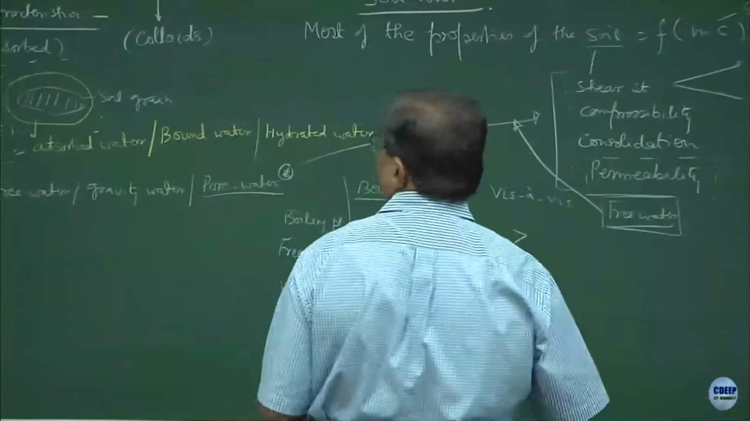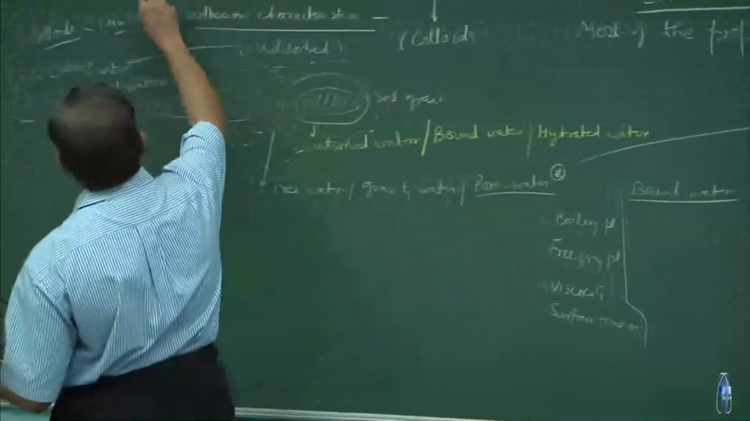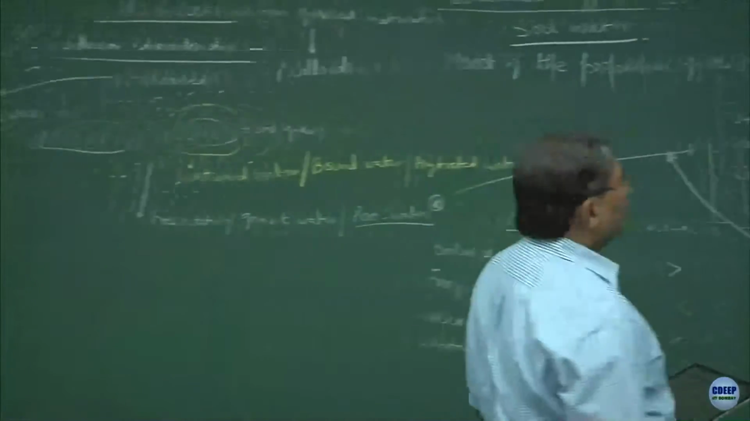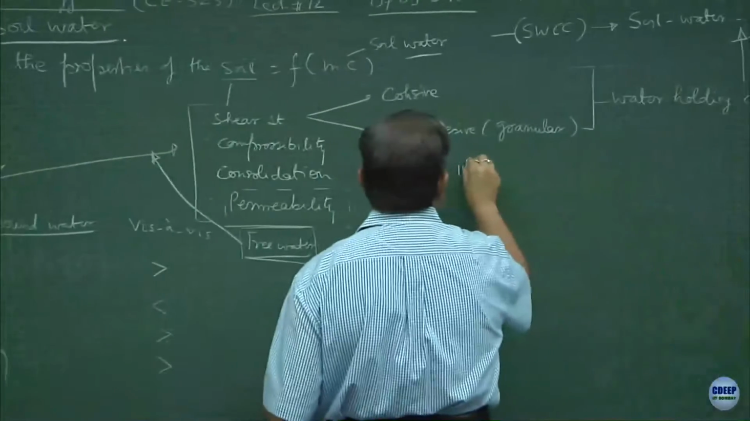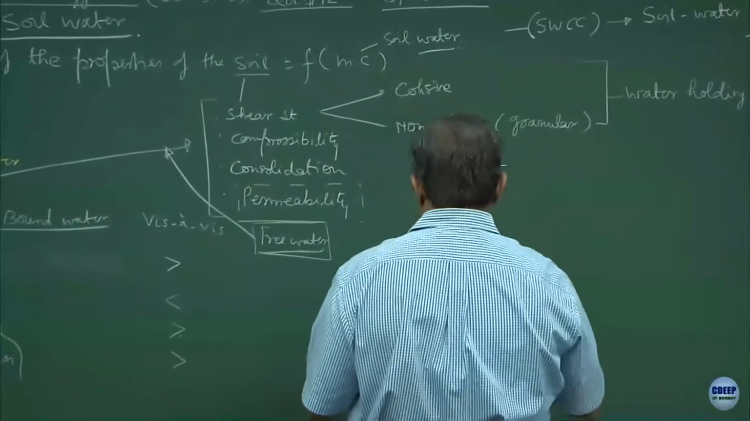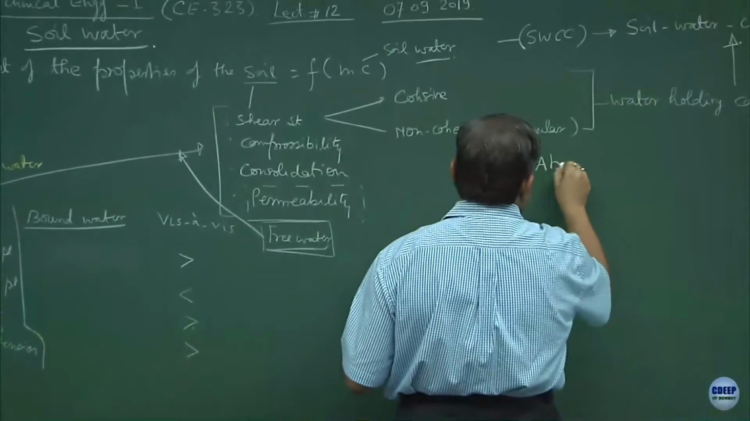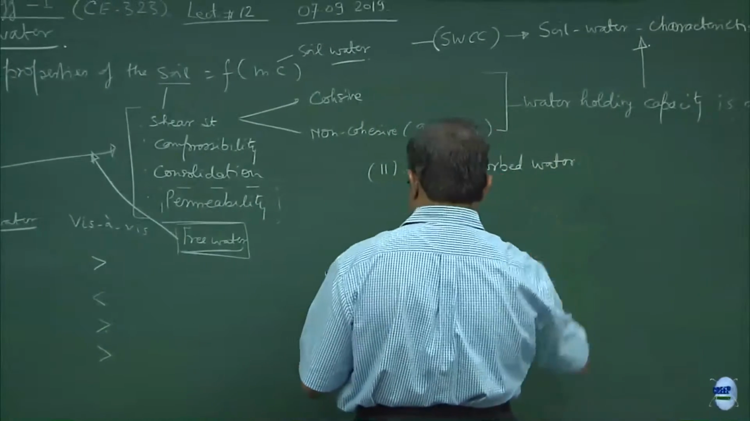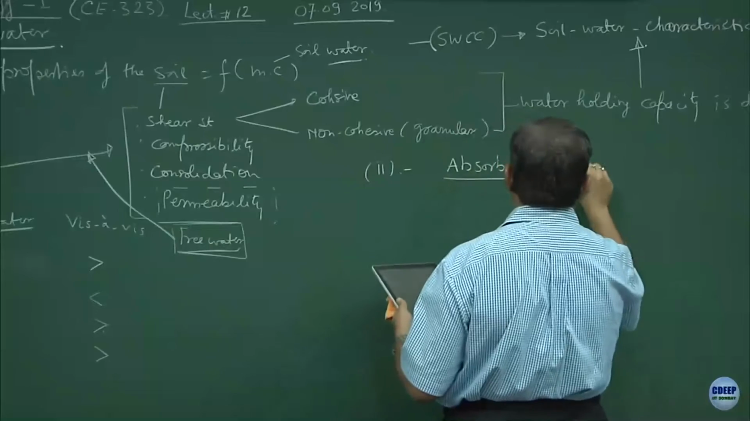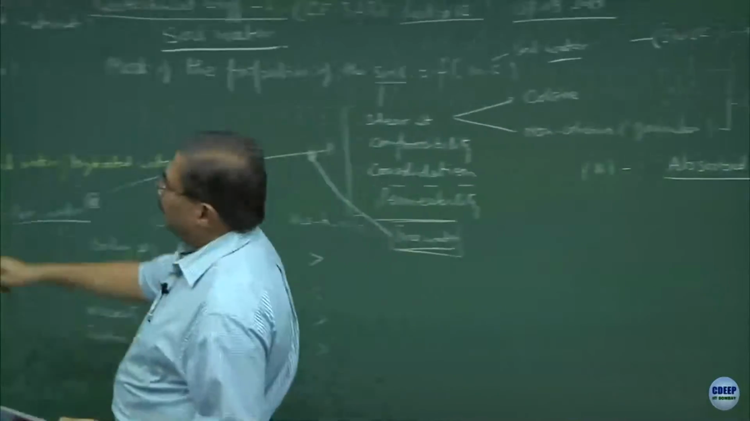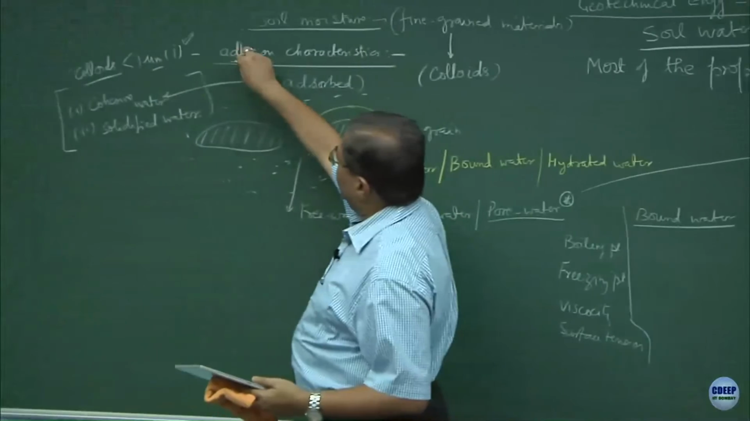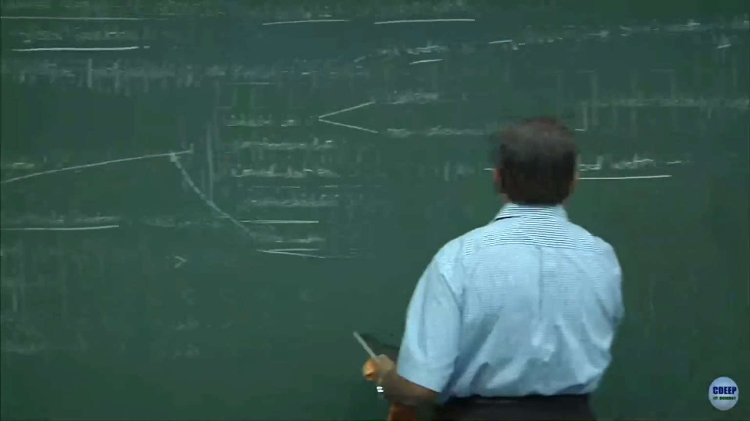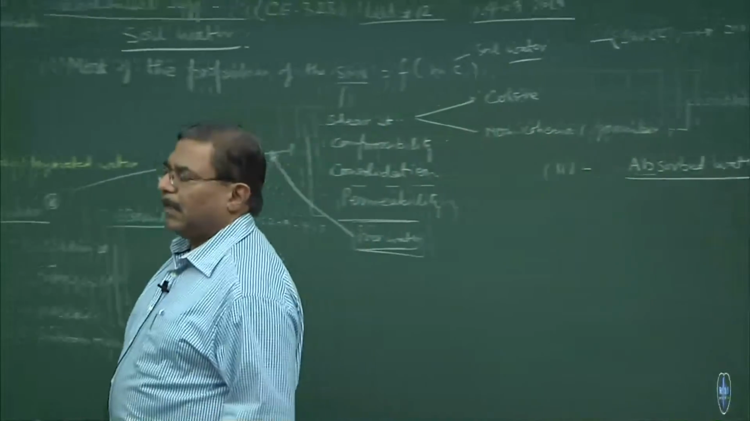The second classification is, remember this is the first type of water which we talk about, adsorbed. The second one is absorbed water. There is a difference between the terminology which I am using. This is the adhesion or adsorbed, and this is absorbed. Any idea what this would be?